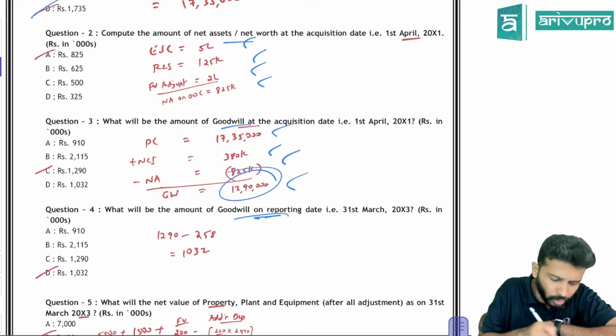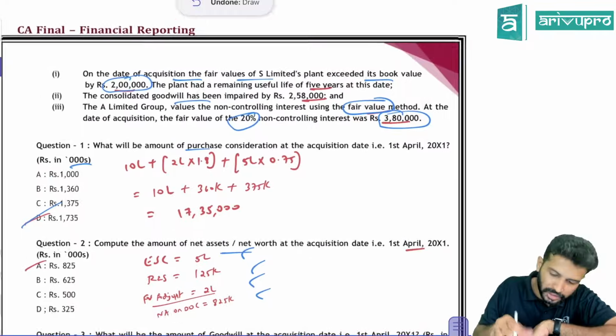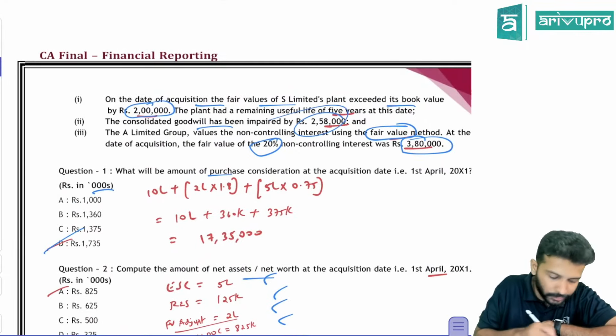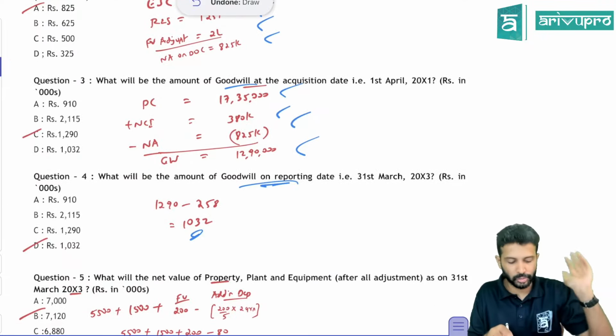What is the goodwill on the date of control? 1290, expressed in thousands. Was goodwill subject to any impairment? Yeah, there was an impairment. How much was that? 258,000. So reduce the 258,000 impairment loss, and you'll get the goodwill on the date of reporting, which is 1032.